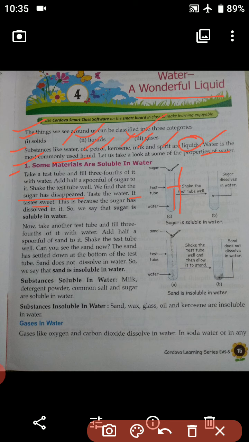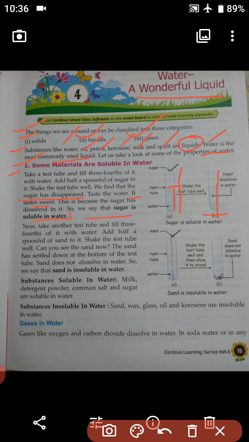So now we can say that sugar is soluble in water. Students, it is very clear over here that sugar completely gets dissolved.